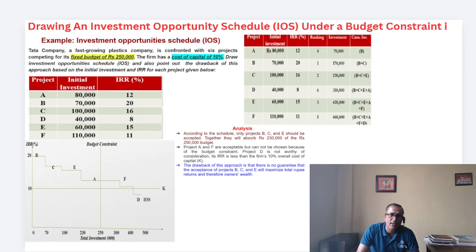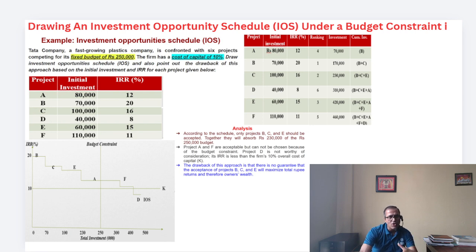So we simply consider the projects according to their ranking. Look at the term: this is the initial investment data, we use it, so we have to find the cumulative cash flow. For project B we have 70,000. Now what about B plus C? We are talking about cumulative. For the C project we have 1 lakh, so this will now be 1,70,000.